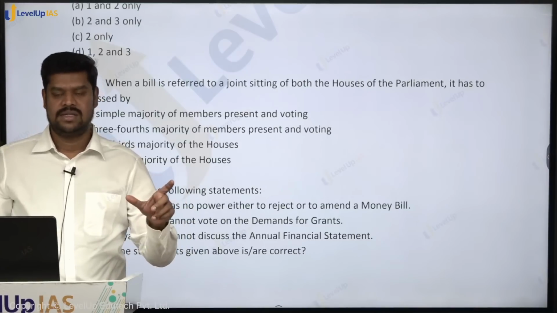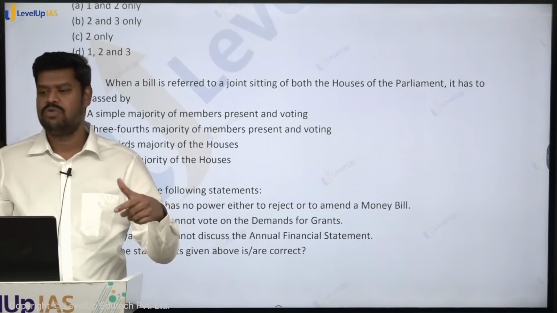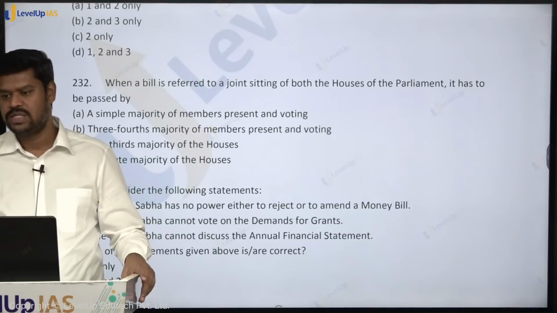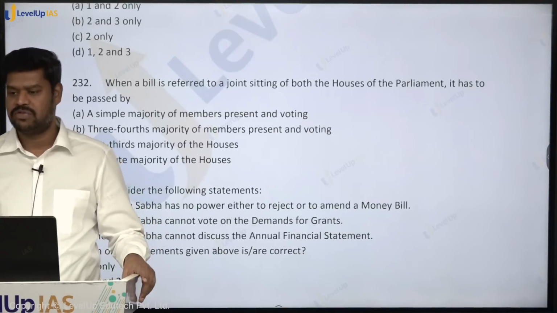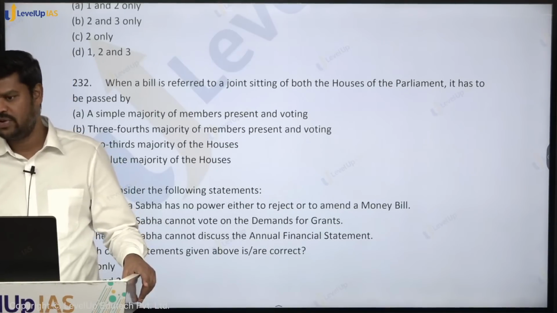Even for the mains examination, you don't have to remember each and everything. Like when you prepared for your school or college examination, you could not remember the entire paragraph. You would only remember a keyword, and then you would write it in your own way. That is how you will fetch the marks.